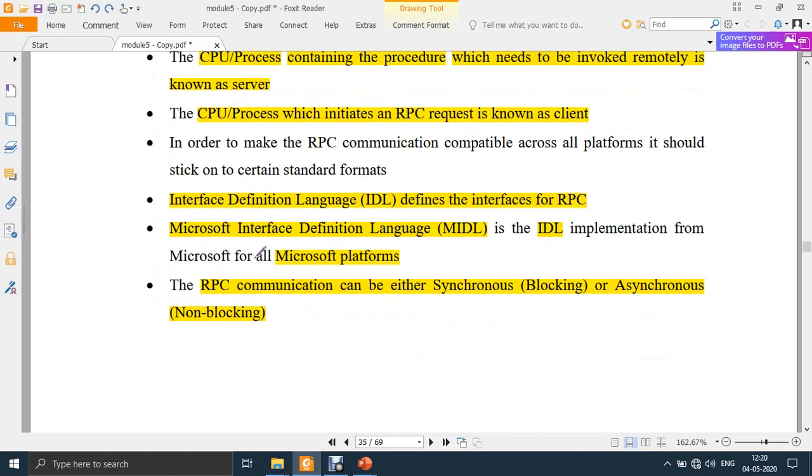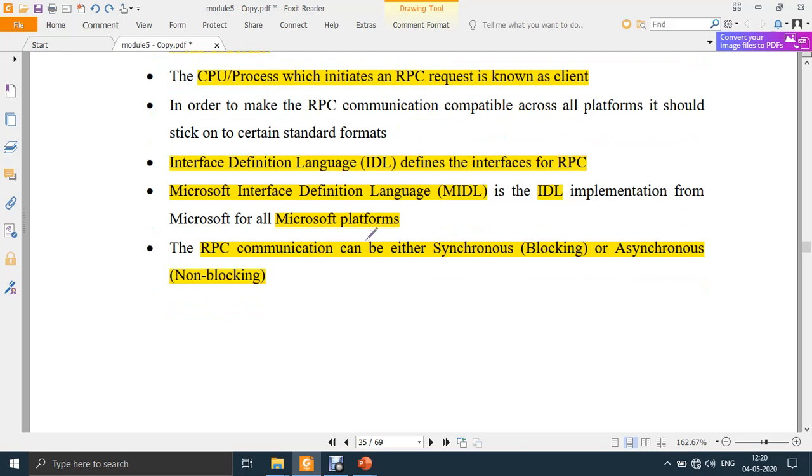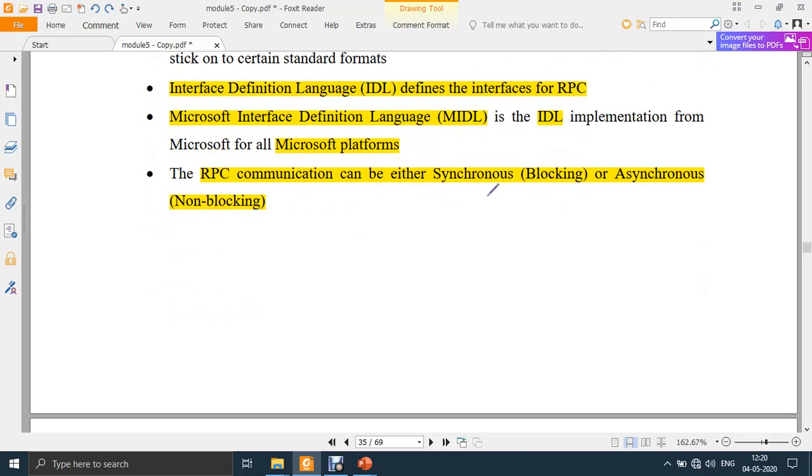This happens through an IDL, which is an interface. This IDL can be the Microsoft Interface Definition Language. Since the processes are present on different PCs, PC1 and PC2 have to communicate using some set of rules or protocols. These sets of rules or protocols are known as interface definition languages, which define how they communicate with each other. This communication can be synchronous or asynchronous, which we have seen in message passing.